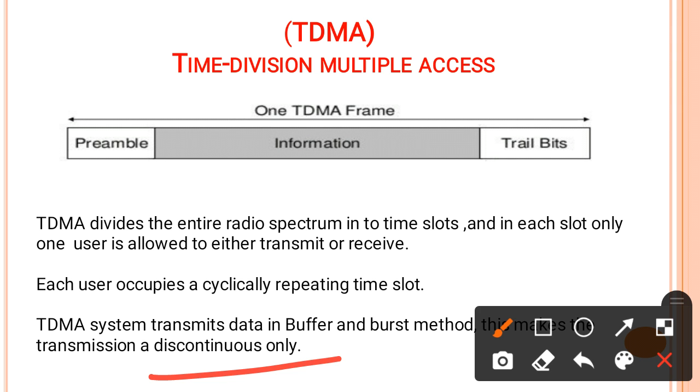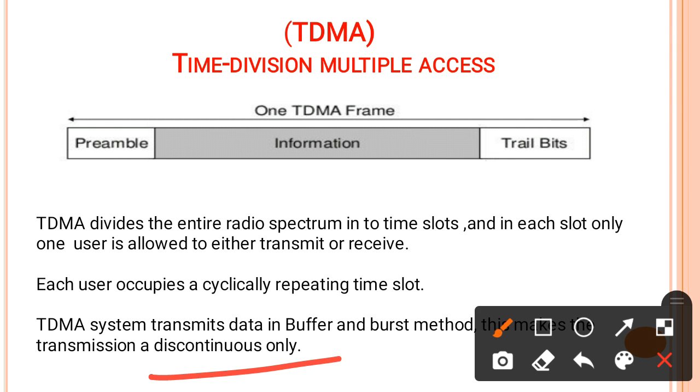the total frame is not used for one user. It requires a number of frames as the user needs to transmit the information. So the information will be divided into one frame, next frame, next frame. That is why it is discontinuous.